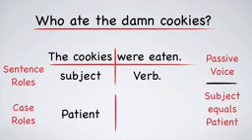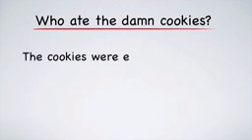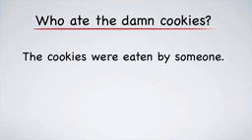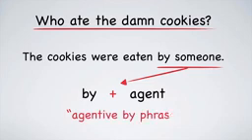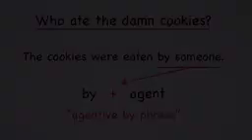But what about the agent? If you wish to show the agent, you must use what is called an agentive by phrase. For example, "The cookies were eaten by someone." How mysterious, eh? So here we have by plus the agent. Once more, this is called an agentive by phrase.